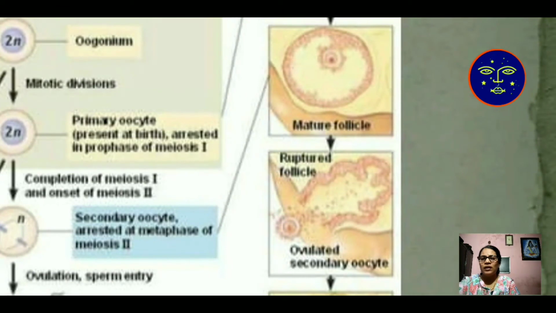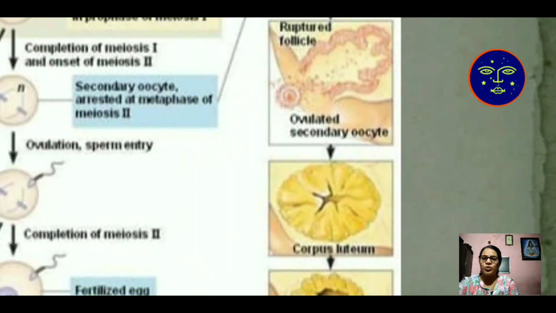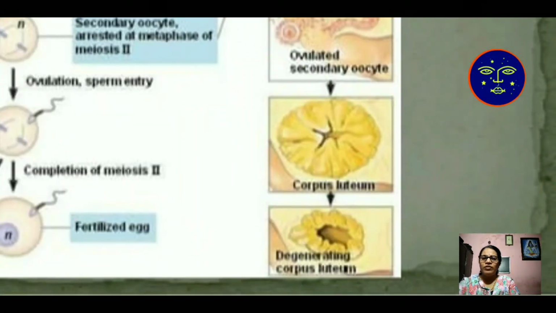Mature follicle, the ovulation, secondary oocytes are removed from your ovary, and this is the corpus luteum and differentiation of the corpus luteum.